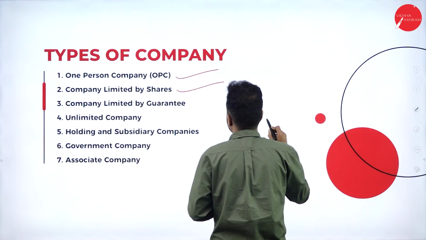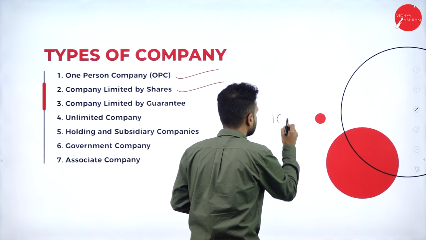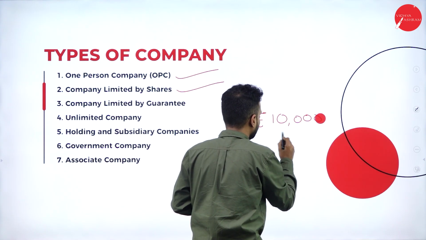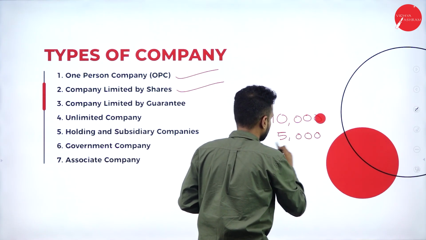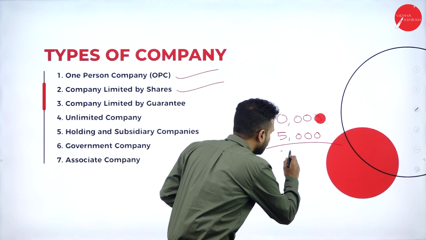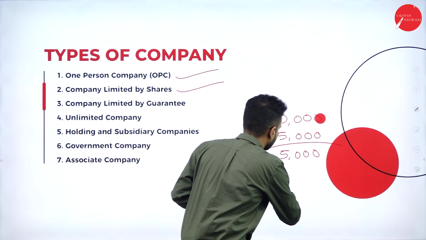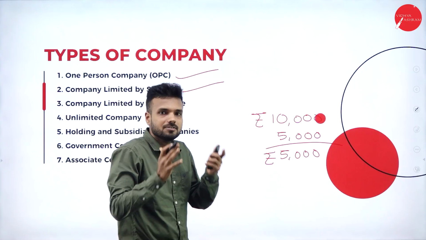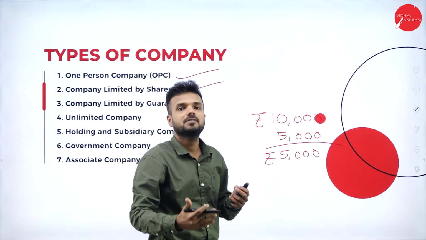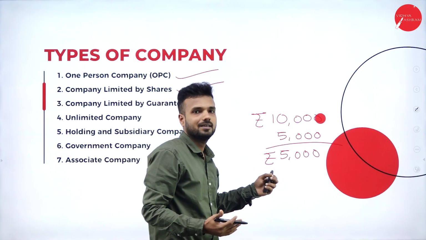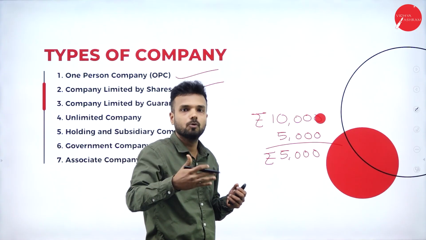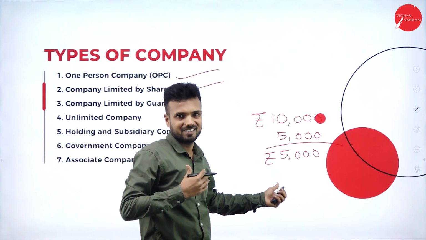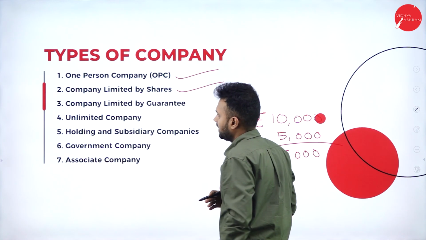As I give you the example, if a shareholder purchases 10,000 worth of shares, at the beginning he has paid only 5,000 and there is a 5,000 due amount. He is liable only for the 5,000 due amount, not more than that. When it comes to a company limited by shares, it is going to safeguard his wealth. In terms of any loss of the company, he should not pay a single rupee from his hand. He is liable only to pay the agreed proportion of the amount, the worth of the shares that he has purchased. That we call a company limited by shares.